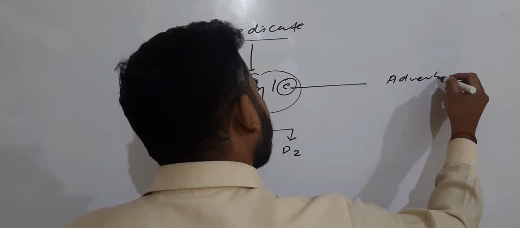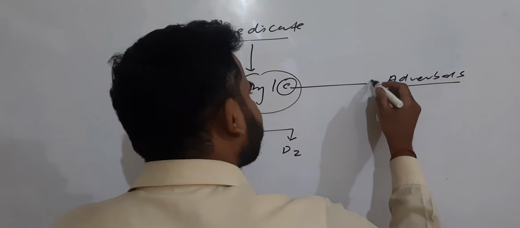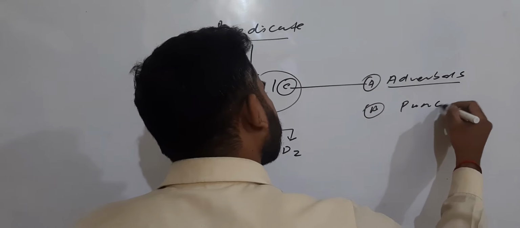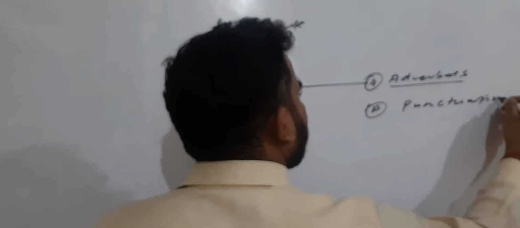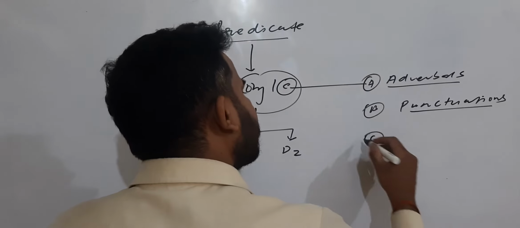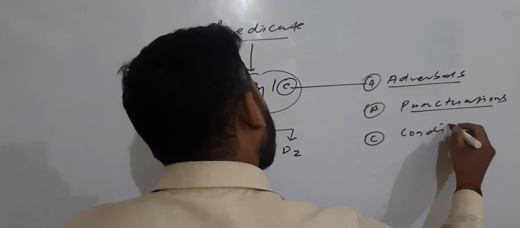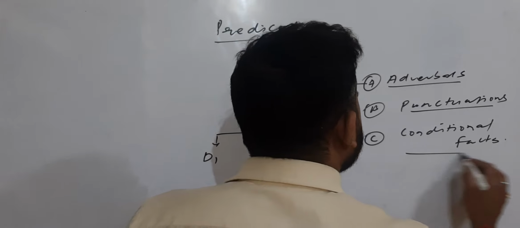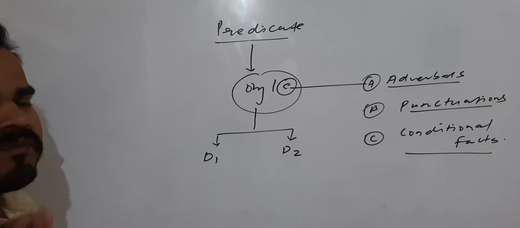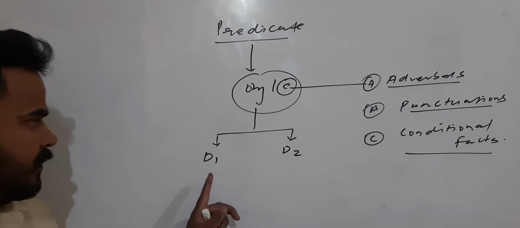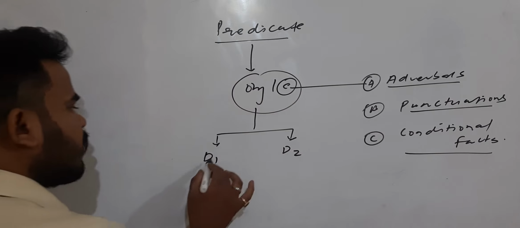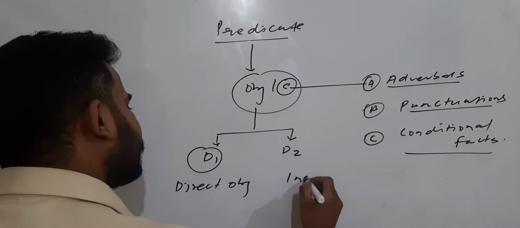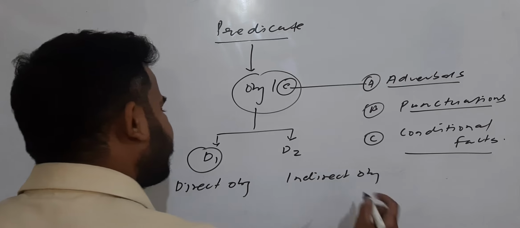Maybe it stands with adverbials, maybe punctuations, conditional facts. Sometimes some conditional facts also stand in the place of complement. Okay, D1 and D2 means what? D1 means direct object. D2 means indirect object, right?